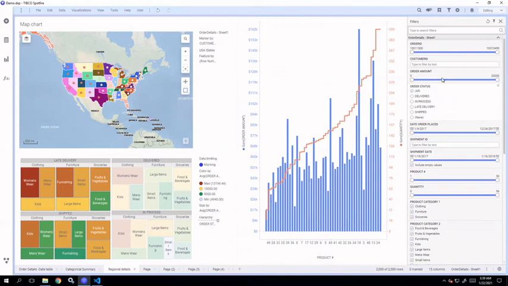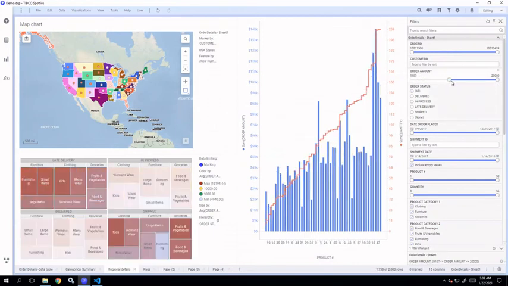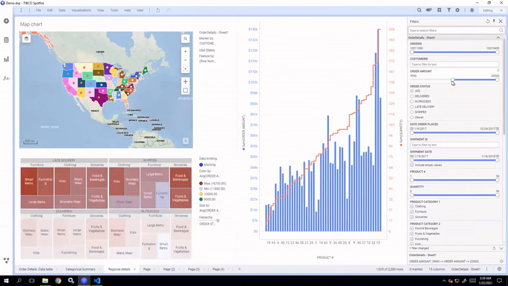Let's say you want to display the data which has orders above 10,000. You can either scroll through this range filter and go to 10,000, or you can directly double click on this order amount and type in 10,000. Now you can see the filtering has been performed on the visualization. Also in the summary bar, you can see 1018 of 2000 rows are now displayed.